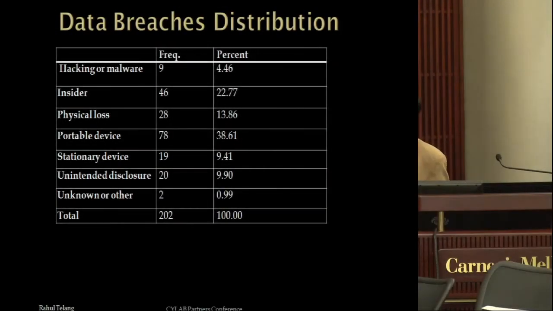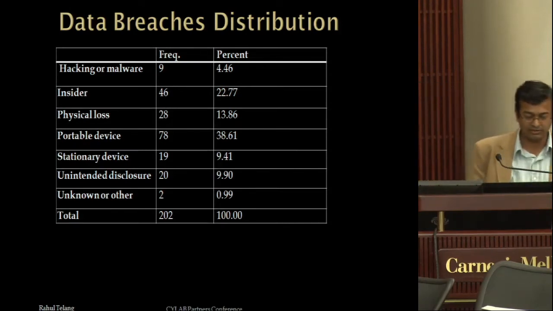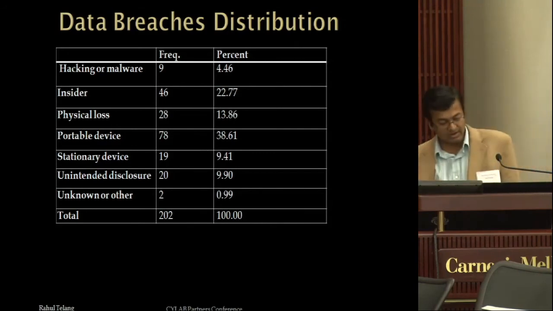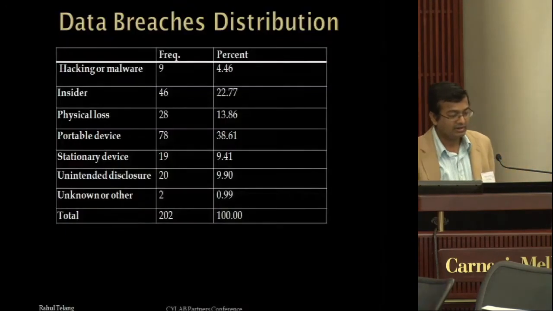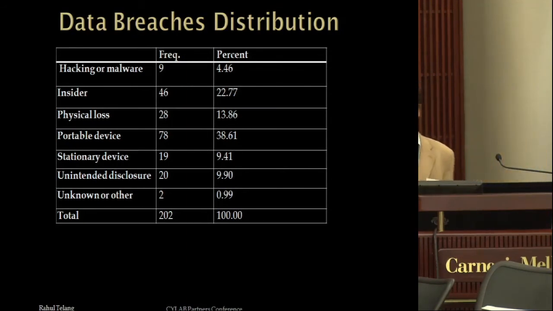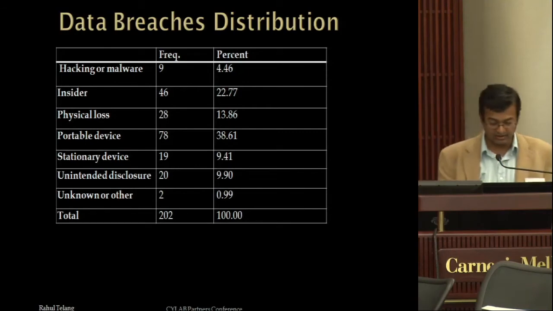These are the data breaches distribution. We had more than 200 data breaches in our data over the 3 or 4 year period. Some of them are just carelessness on the part of hospitals. Some may be explicit attacks or malware and hacking from outside. Some are just insider threats. So you can classify them in different ways. We also have the size of the breach, so we know how many records were breached. We also know severity in terms of whether personal information was breached versus just not personal information, so we can do all of that.